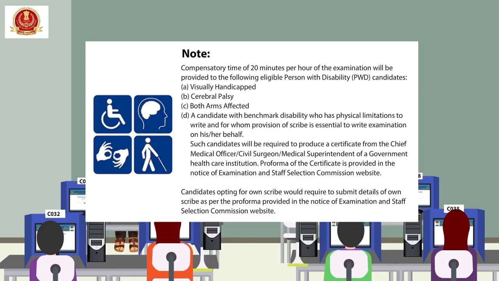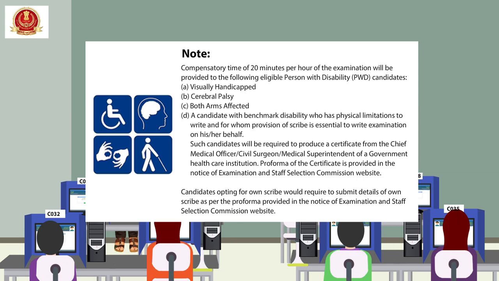Note: compensatory time of 20 minutes per hour of examination will be provided to the following eligible persons with disabilities, PWD candidates: visually handicapped, cerebral palsy, both arms affected, a candidate with benchmark disability who has physical limitations to write and for whom provision of scribe is essential to write the examination on his or her behalf.